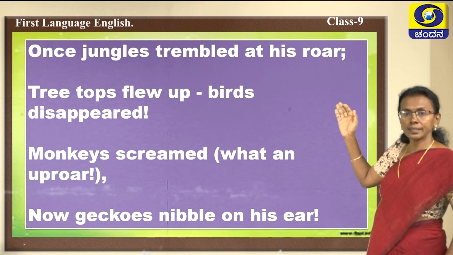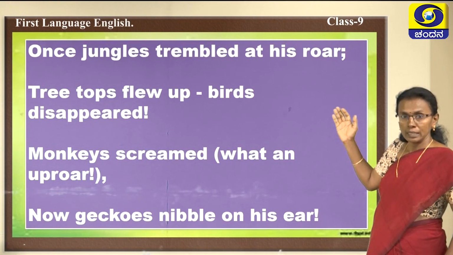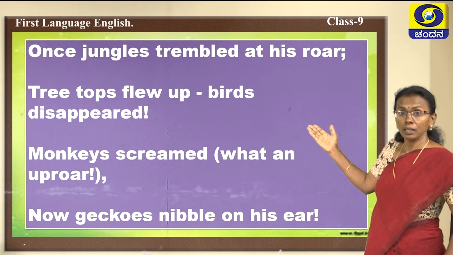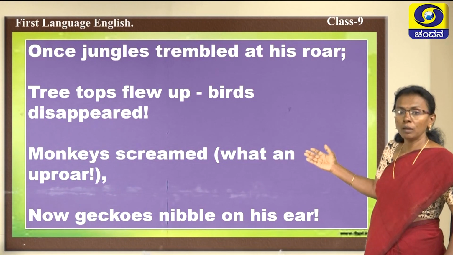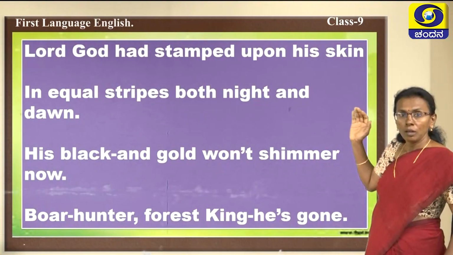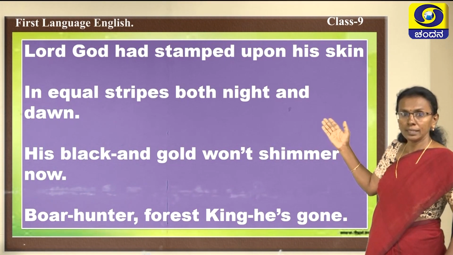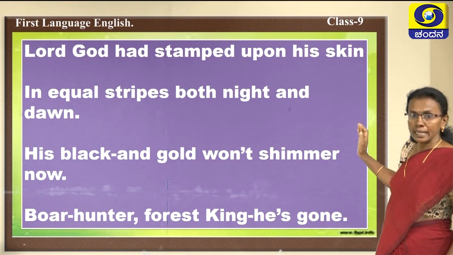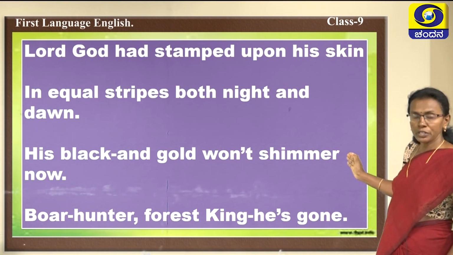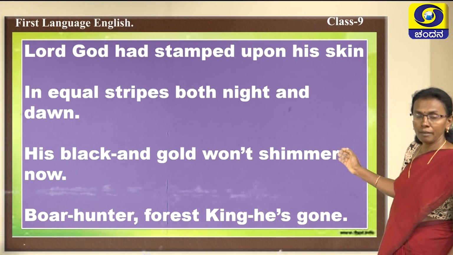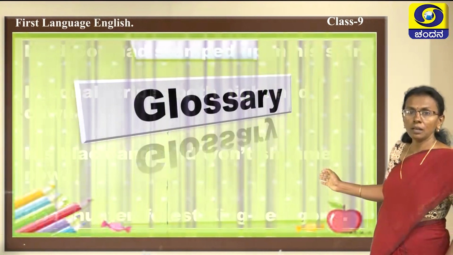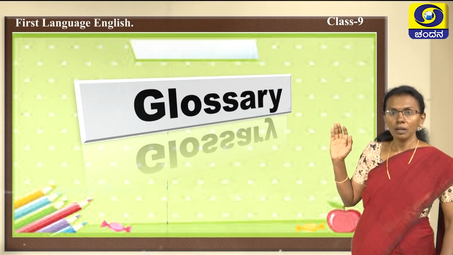Once jungles trembled at his roar. Treetops flew up, birds disappeared, monkeys screamed. What an uproar! Now geckos nibble on his ear. Lord God has stamped upon his skin in equal stripes both night and dawn. His black and gold won't shimmer now. Bow hunter, forest king is gone. Yes, this is the poem. Now come to our glossary section.